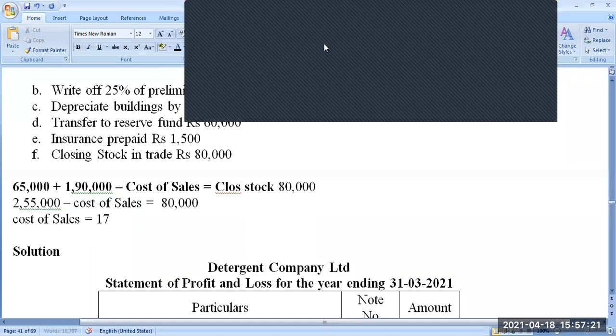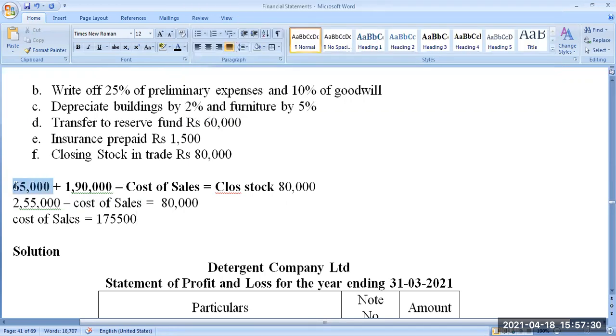Instead of doing it like this, I am just taking the difference between this and this. How much is the difference? 15,000. Is it 17,500 or how much? It is 1,75,000.